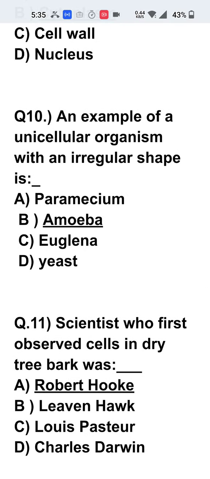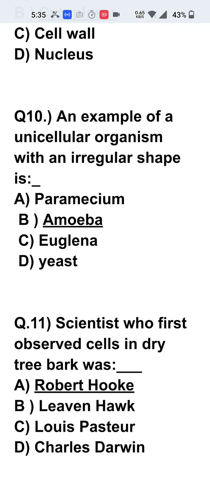10th question. An example of unicellular organism with an irregular shape. So the amoeba is chosen because everybody knows that amoeba can move with the help of its pseudopodia, and pseudopodia is very temporary structure.